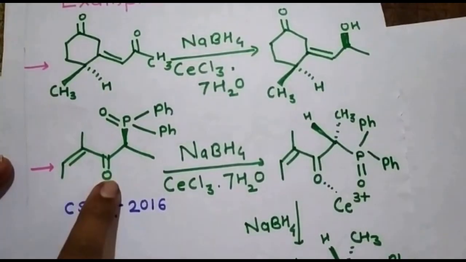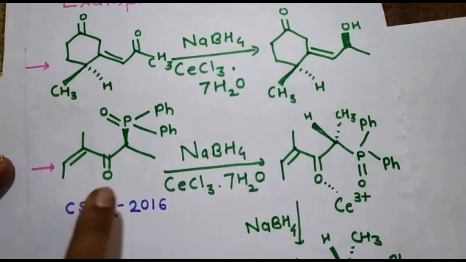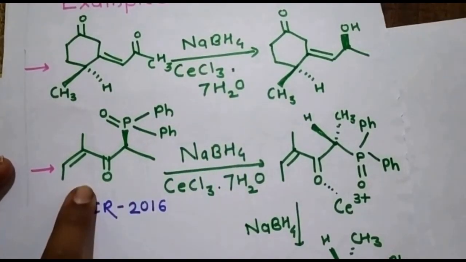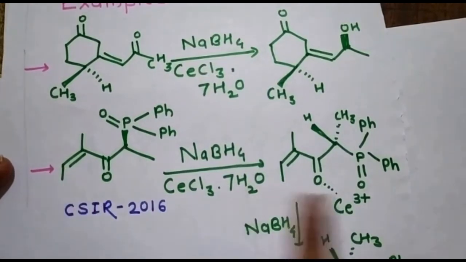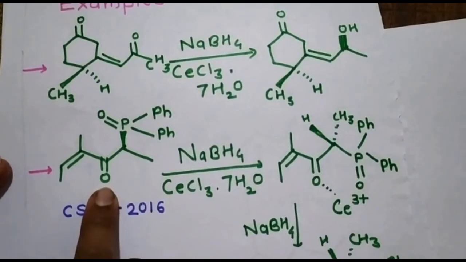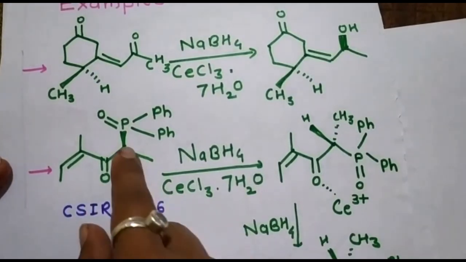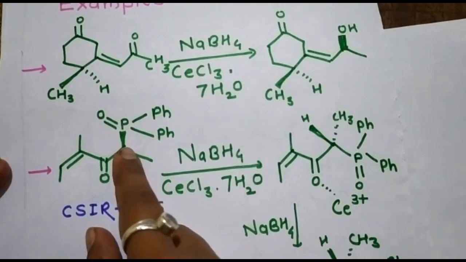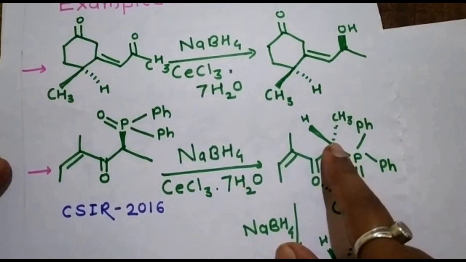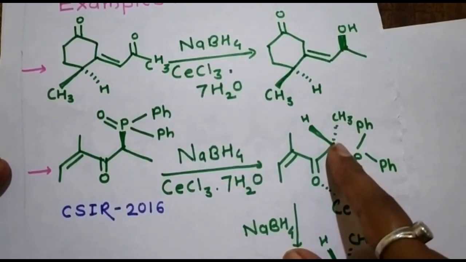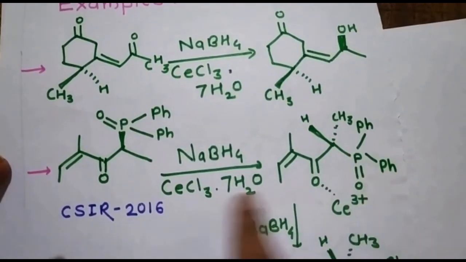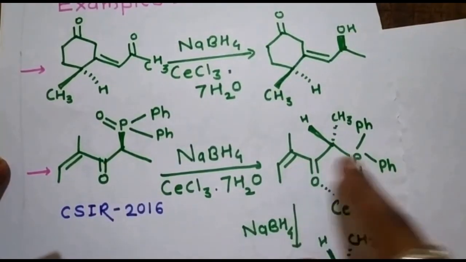Here you can see that the conjugated ketone is present, but from where will the attack of the hydride ion take place? So first we will convert this substrate to the most stable form. As we know, as per Cram's model, the chelating group is present towards one side. When we rotate this, the hydrogen which is present below comes above the plane, and the phosphorus group which is present above the plane is now in the plane.